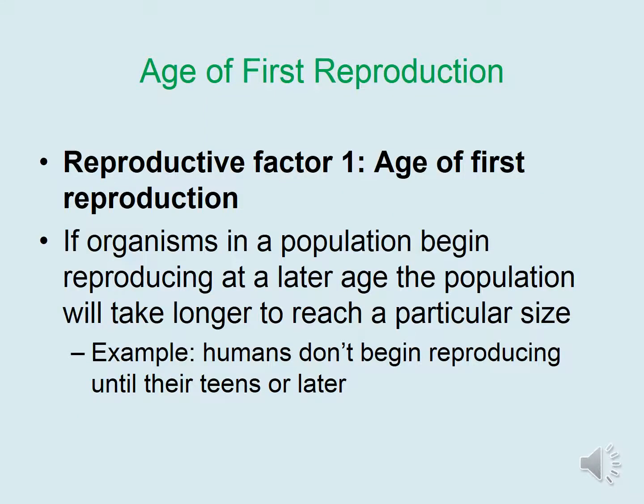Here we consider the first reproductive factor, which is the age of first reproduction, a little more closely. If organisms in a population begin reproducing at a later age, the population will take much longer to reach a particular size. Consider the whooping crane example on the previous slide, or the example of humans discussed here. Humans don't begin reproducing until their teens or even later. Therefore, a human baby will take several years to start reproducing in order to contribute to the overall population size.